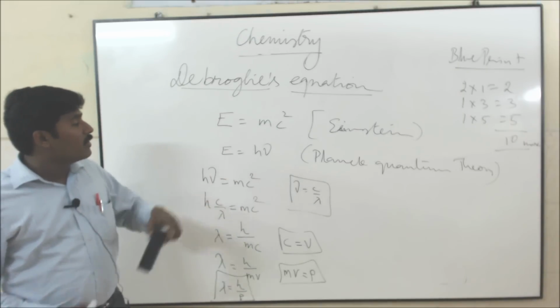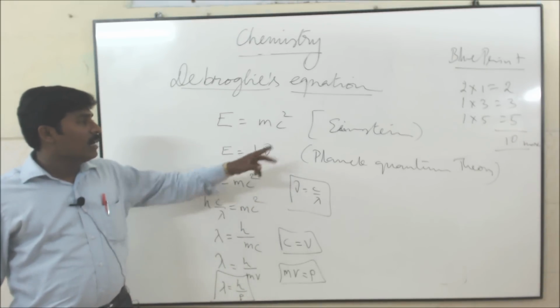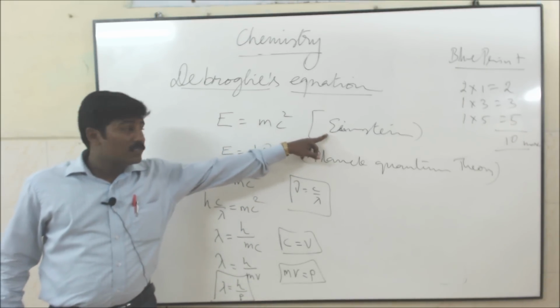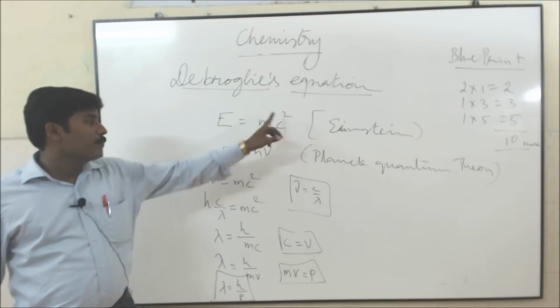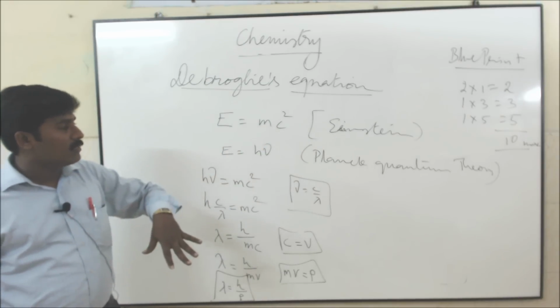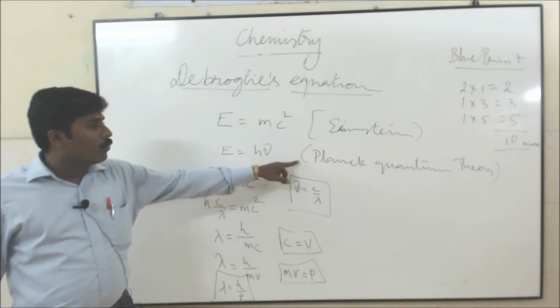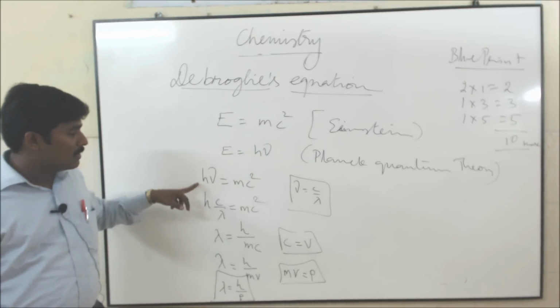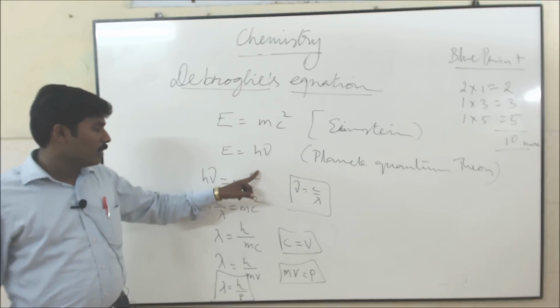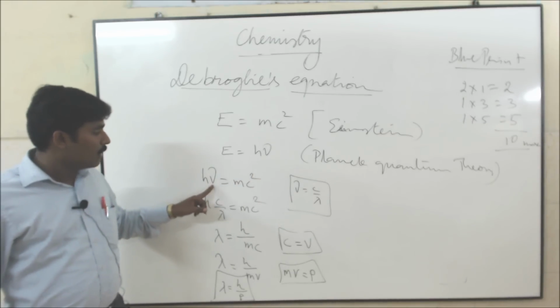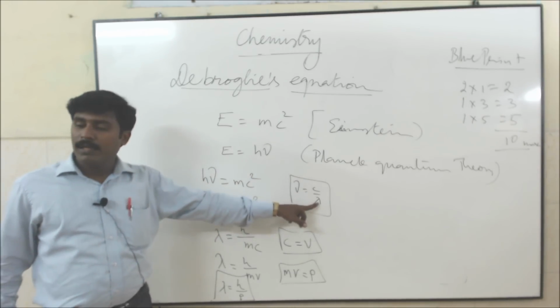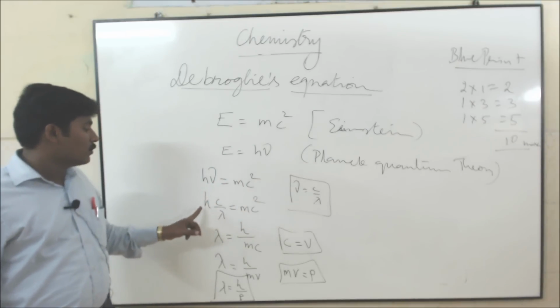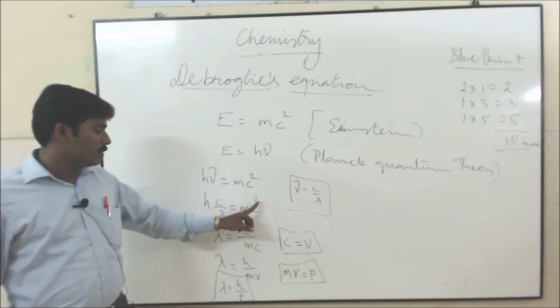Again, if a photon has particle nature, according to Einstein's mass energy relationship, E is equal to mc square. If it has wave nature, according to Planck's quantum theory, E is equal to h nu. Both are energy only, so h nu is equal to mc square. Here nu is equal to c by lambda. h c by lambda is equal to mc square.